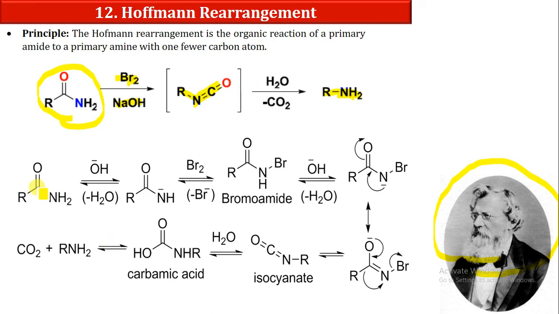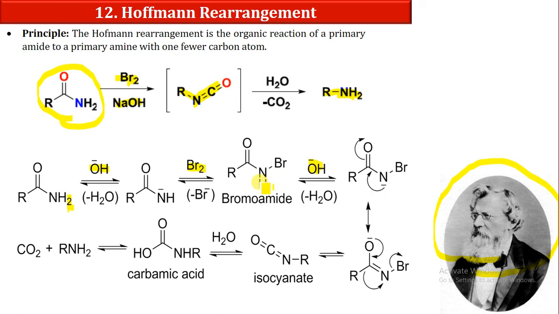Suppose we are reacting RCONH2 with OH minus, which will accept one proton from here. So the proton will be removed, and you can have a negative charge over here. Now in Br2 we have a Br positive as well as a Br negative. The Br negative will be removed, but the Br positive will attack the negative charge. So we can produce RCONHBr. It is our bromoamide.